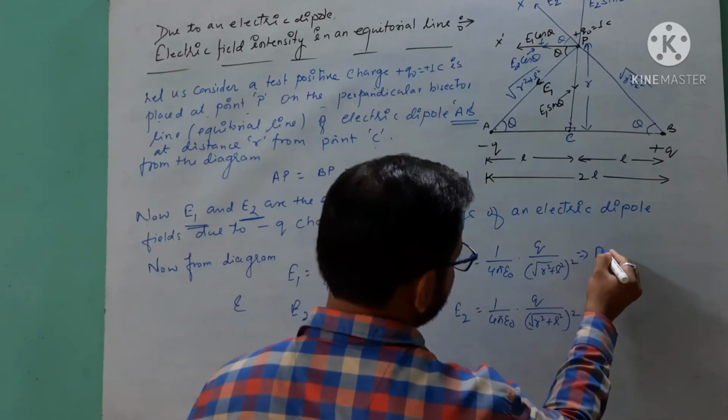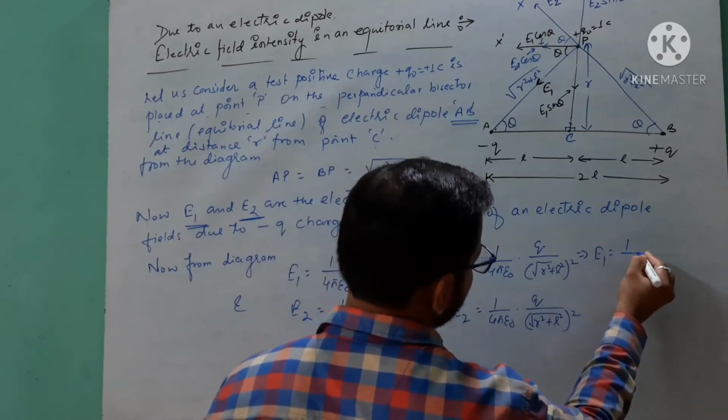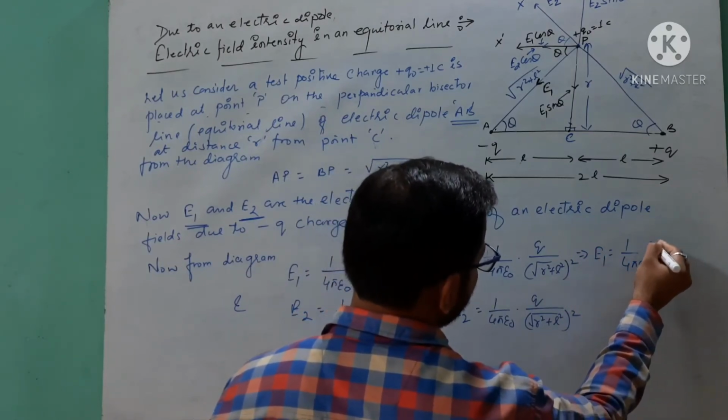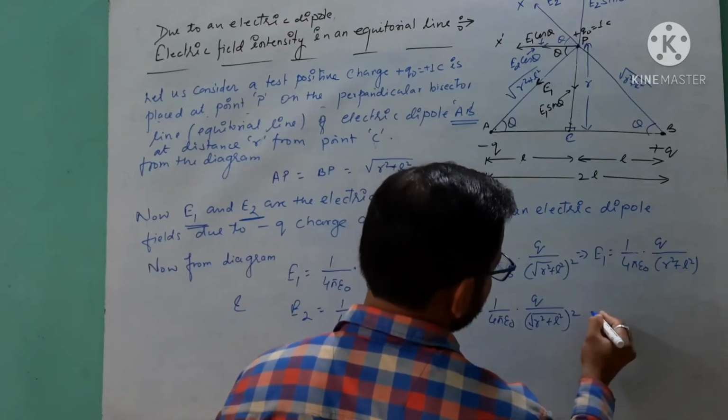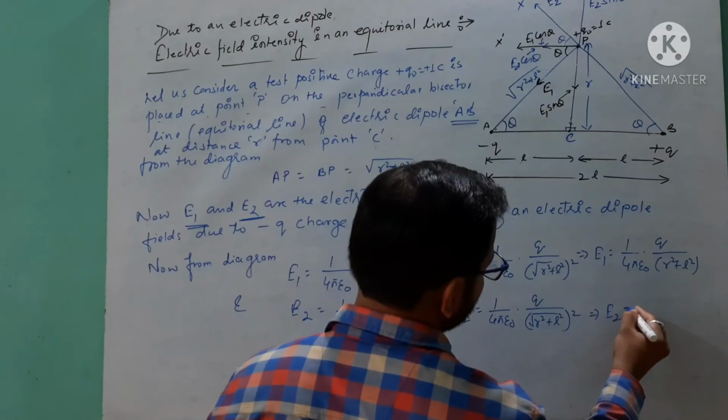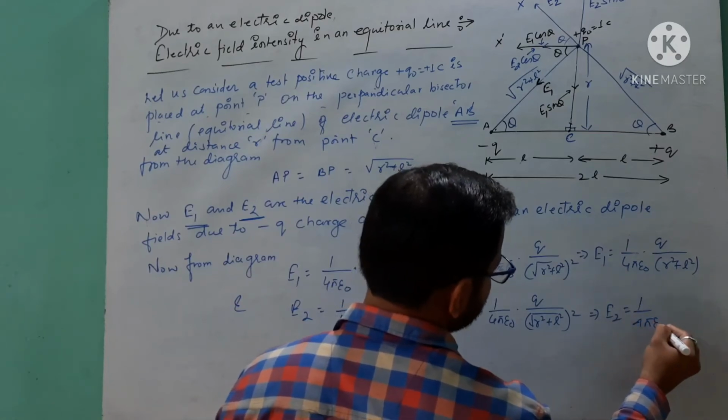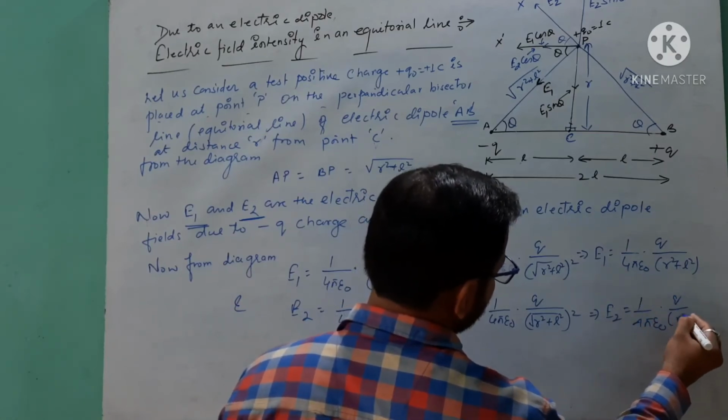So in next step, E1 is equal to 1 over 4 pi epsilon naught Q over R square plus L square, and E2 is equal to 1 over 4 pi epsilon naught Q over R square plus L square.